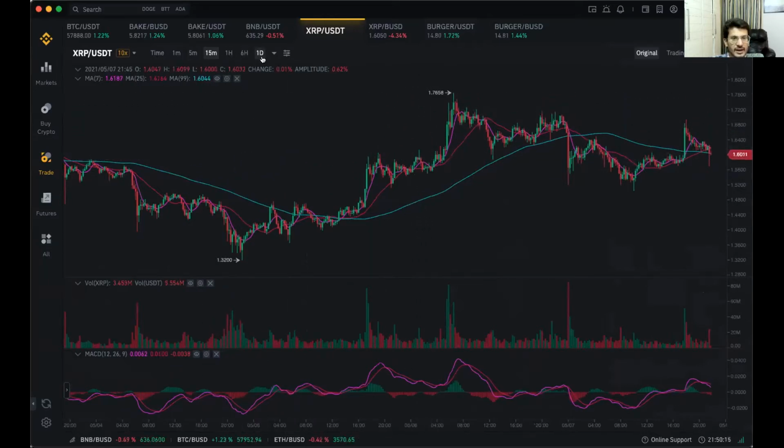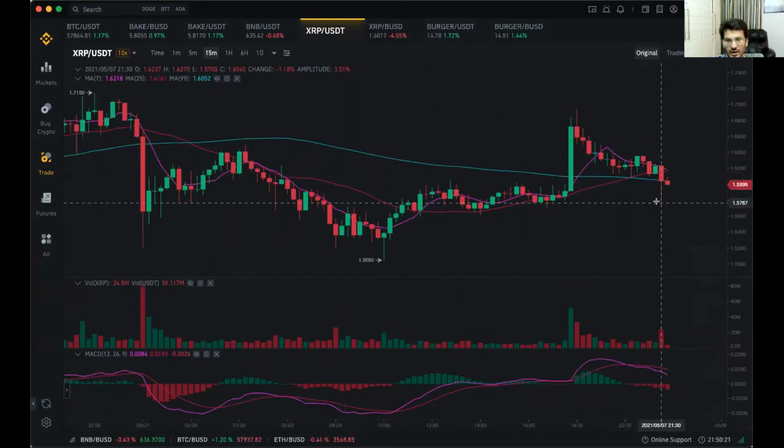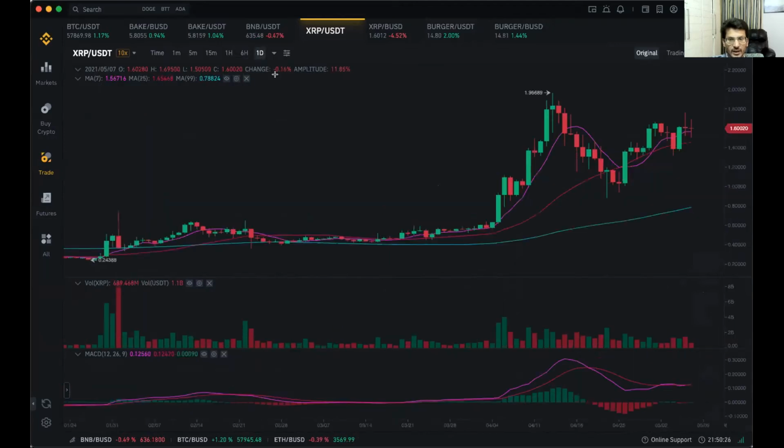Other than that, we can change the candles and the duration. So these candles are for 15 minutes. Each candle here represents 15 minutes of movement. If I change to 1 day, then we can see what movement XRP has been showing on a daily basis in 24 hours, whether it has been going up or going down. It is represented in the form of candles.